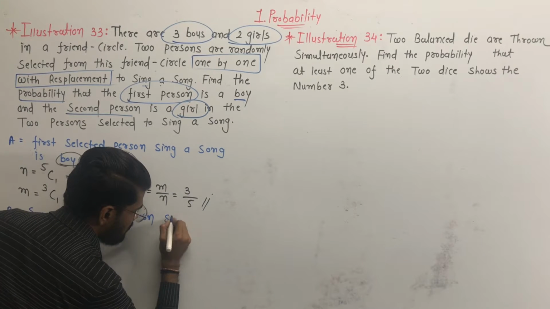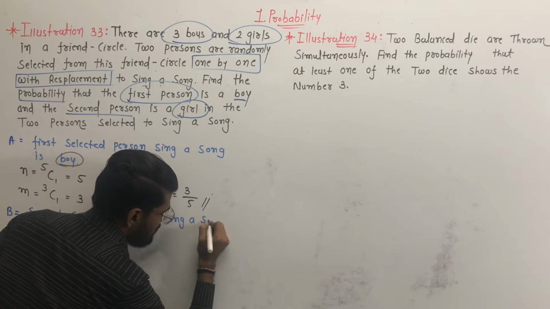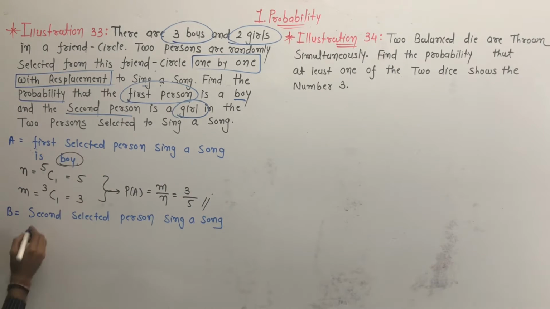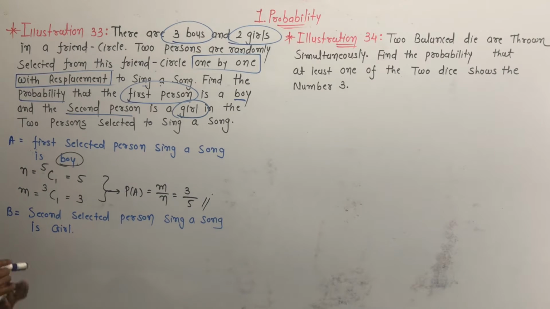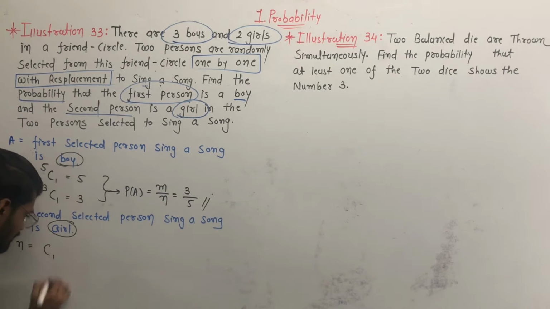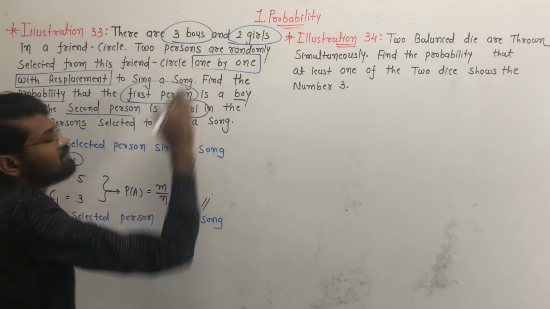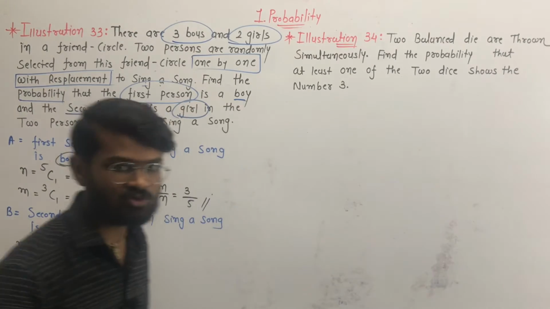Now we have to find the probability for this event B. First of all we have to find the total number of possible outcomes. n is equal to, we have to select one girl, but out of how many persons? 3 plus 2 is equal to 5 persons.